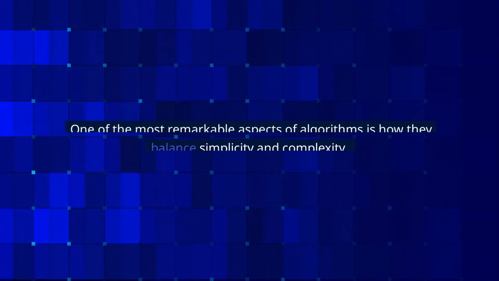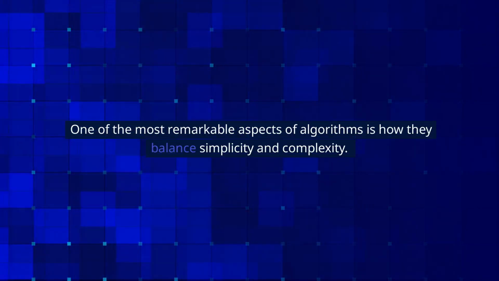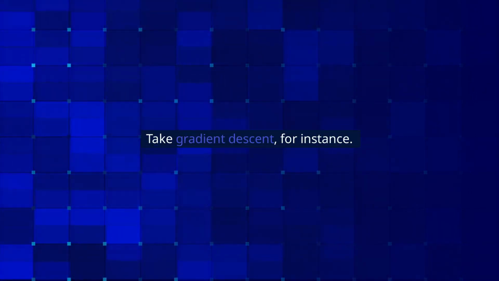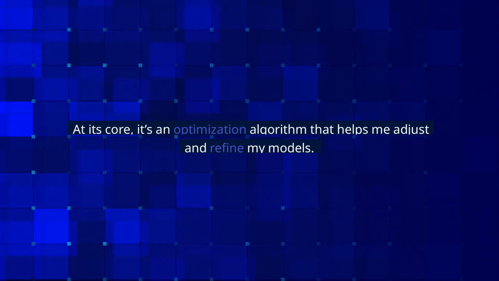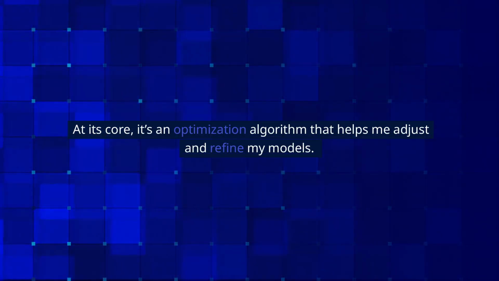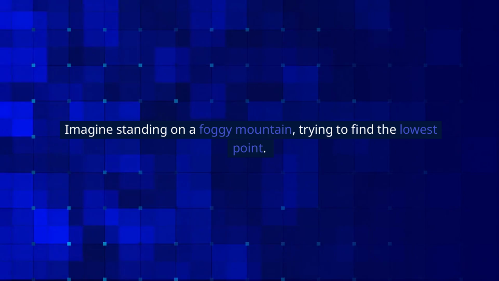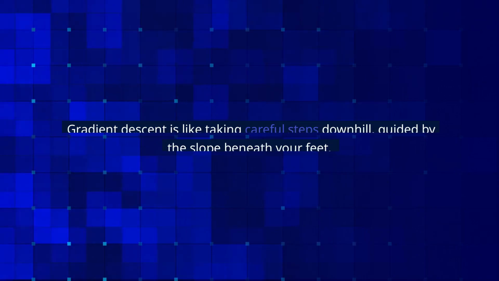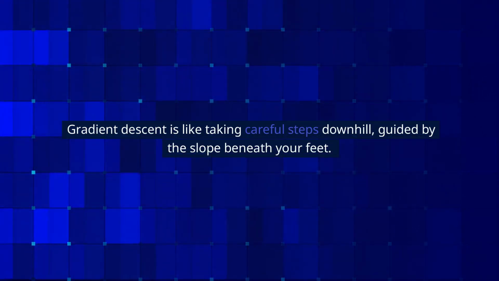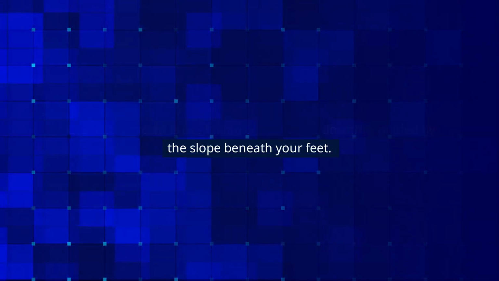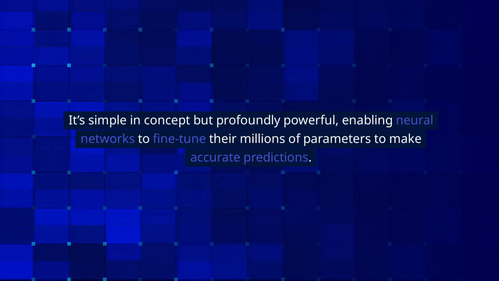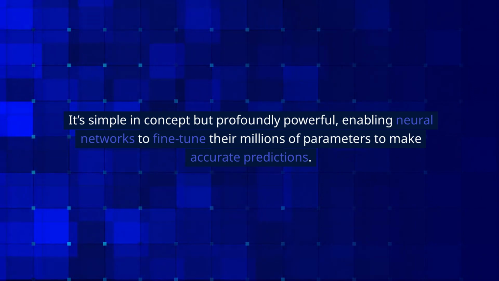interact with it. One of the most remarkable aspects of algorithms is how they balance simplicity and complexity. Take gradient descent, for instance. At its core, it's an optimization algorithm that helps me adjust and refine my models. Imagine standing on a foggy mountain, trying to find the lowest point. Gradient descent is like taking careful steps downhill, guided by the slope beneath your feet. It's simple in concept, but profoundly powerful, enabling neural networks to fine-tune their millions of parameters to make accurate predictions.